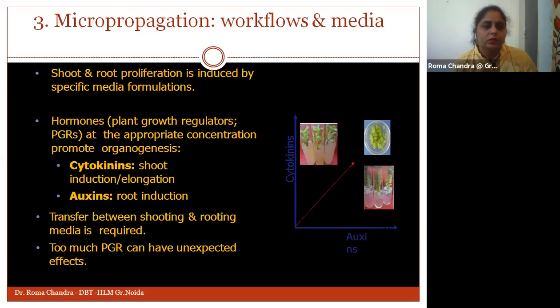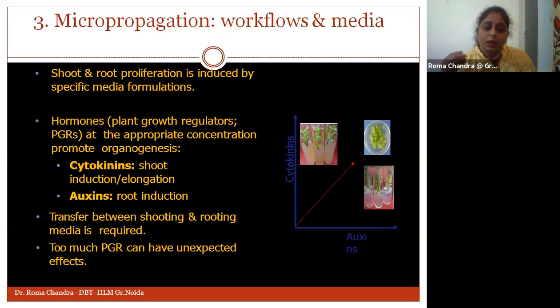Okay, so if we proceed with how the shoot and root proliferation is done, I talked about the cytokinins being helpful for shoot induction and elongation of these shoots. These plant growth regulators play a very important role, because if you're not adding these cytokinins or auxins, then the results won't be similar, obviously.